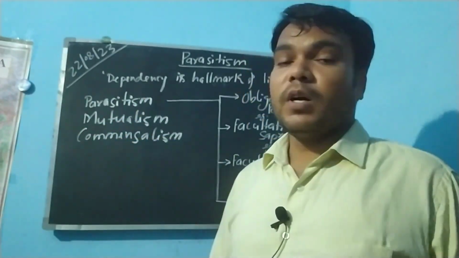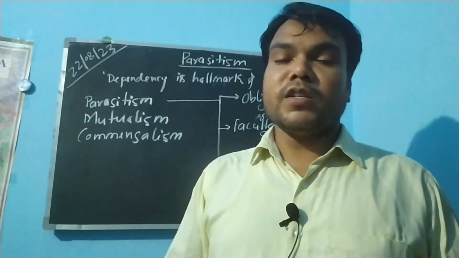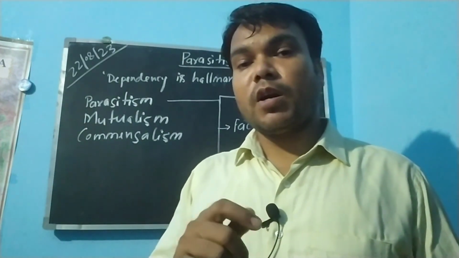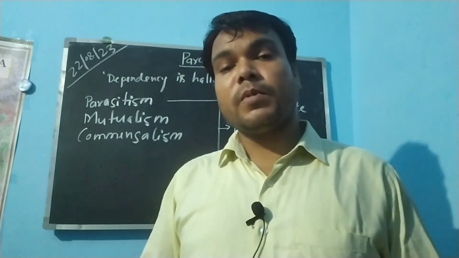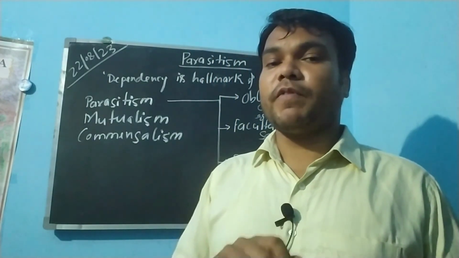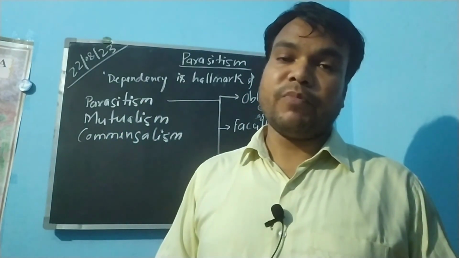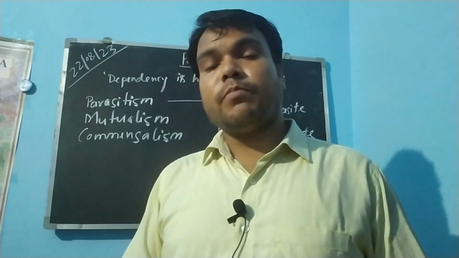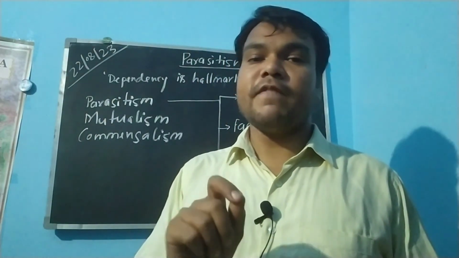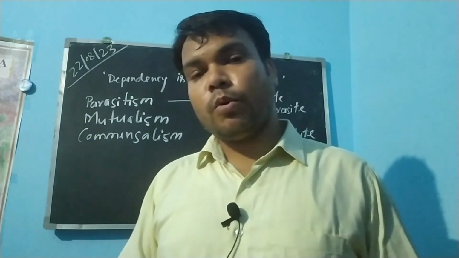Parasitism is a type of relationship where one organism derives nutrition from the other organism, the other organism gets harmed, and the first one gets benefited. The second one is mutualism. In this type of relationship, both organisms derive benefits, a win-win situation for both.